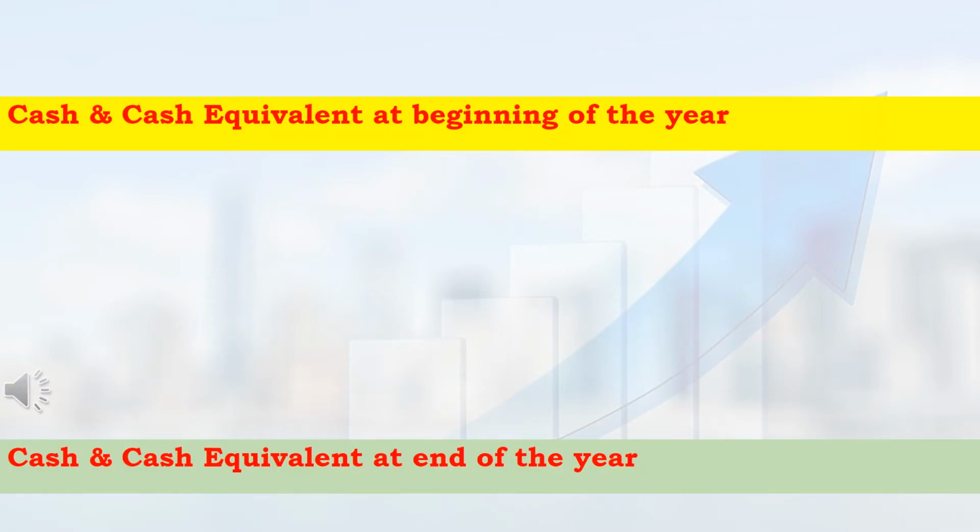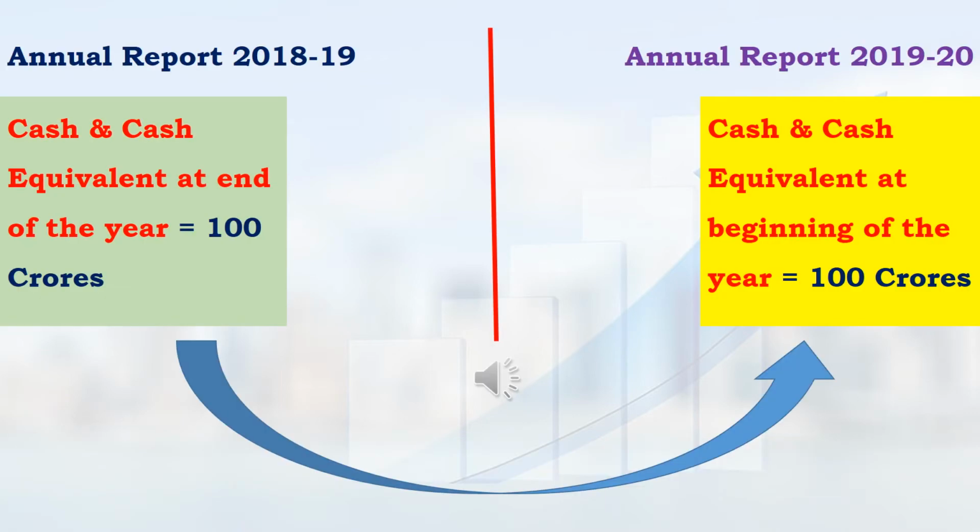Normally, all companies publish an annual report. In that annual report, one term, cash and cash equivalent at the beginning of the year, will be available. Similarly, another term, cash and cash equivalent at the end of the year, will be available. Let me assume one company.